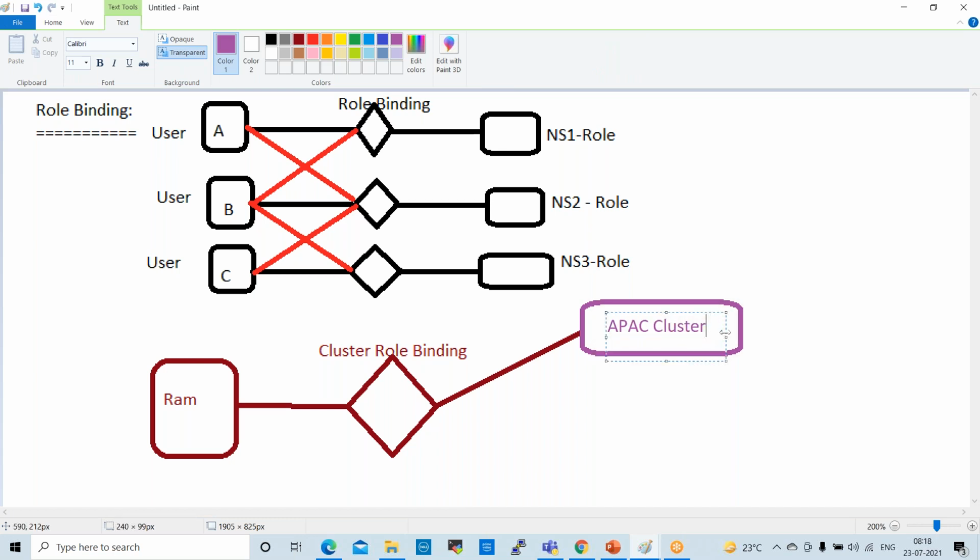Asia Pacific, the Singapore cluster is there, Singapore and in India also we have. I used to handle this cluster.